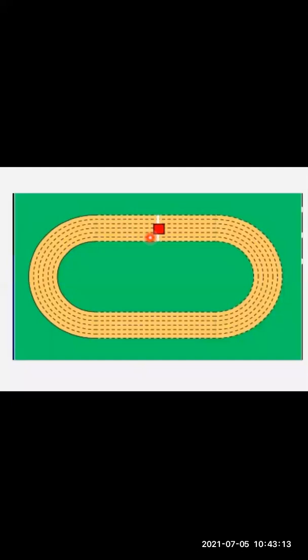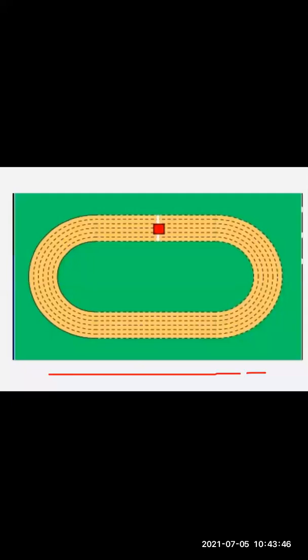Now, let us say this complete path is of length 500 meter. So you say that the runner has to complete one lap of 500 meter in this race. Now, what if I open this track? If I unfold this loop, how would it look? It would look like a straight line.